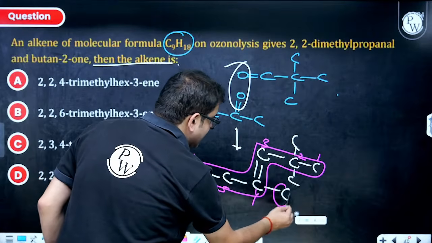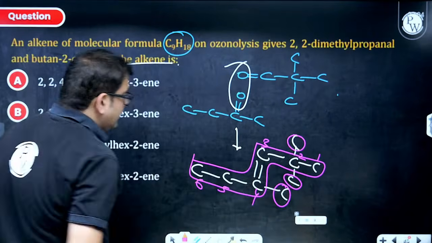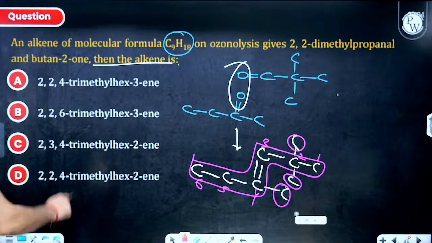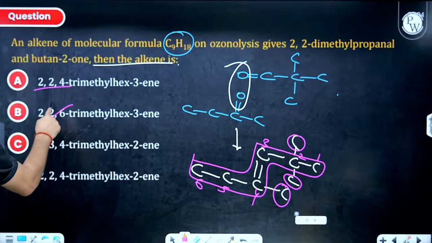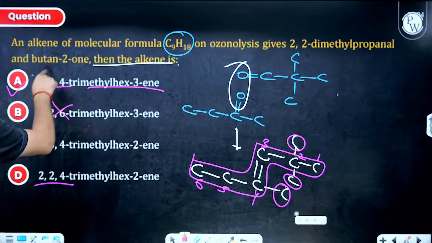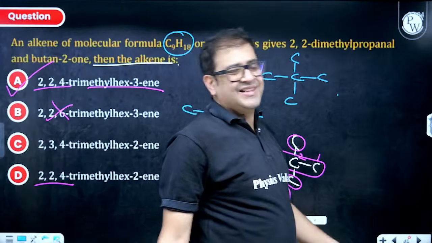How many branches do I have? 3 methyl groups: 2,2 and 4. So 2,2,4-trimethyl, and after that hex-3-ene. That means option A is definitely your right answer. I hope you got it.